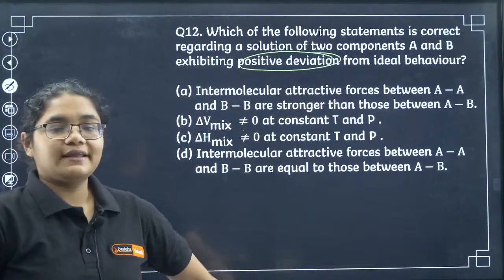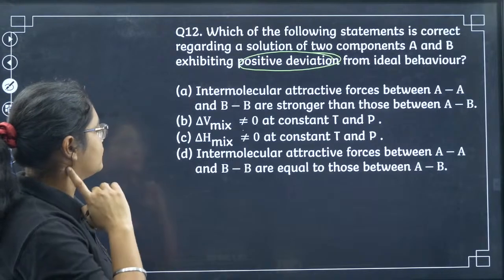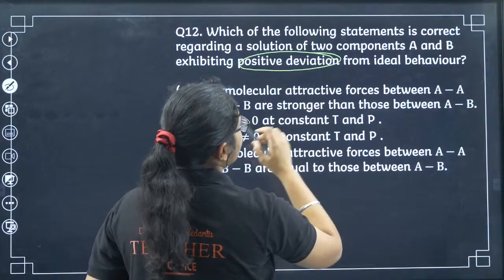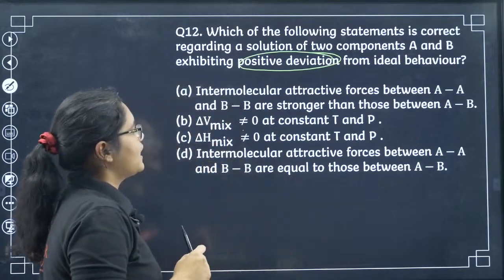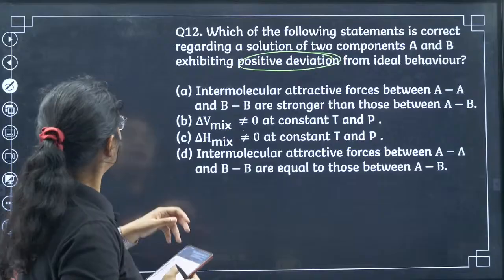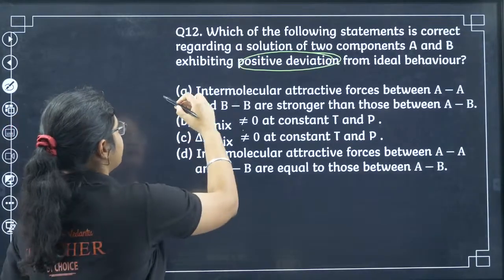Yes, in positive deviation, what happens? You have to tell which is the correct statement. Just a minute. Positive deviation from ideal behavior, yes. What can be the answer here? I think the options are slightly incorrect here. Intermolecular attractive forces between, yeah, so this is the correct statement, yes.